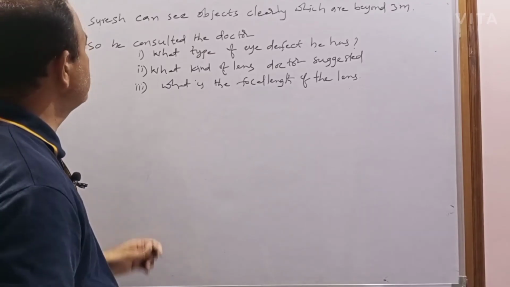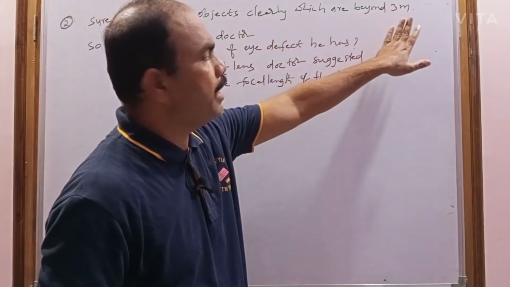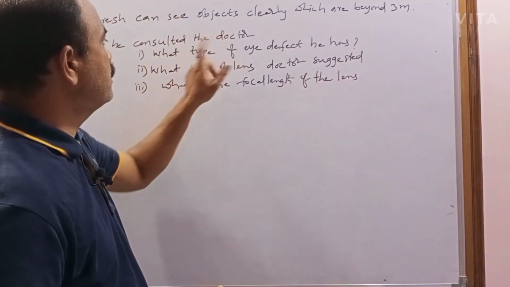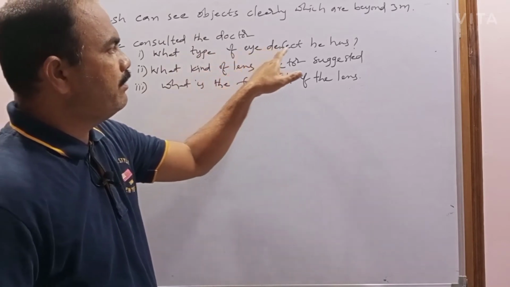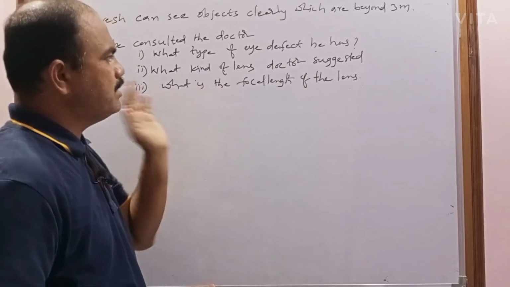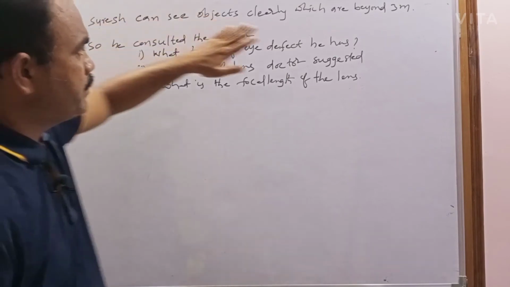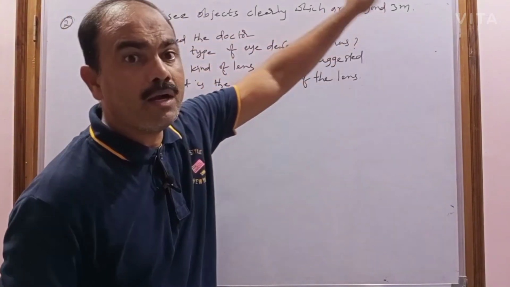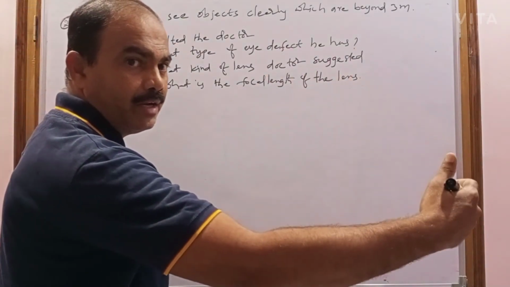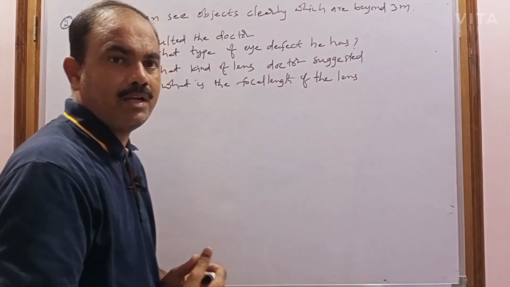Second problem. Suresh can see objects clearly which are beyond 3 meters. He consulted the doctor: what type of eye defect does he have, what kind of lens did the doctor suggest, and what is the focal length of the lens? This person Suresh can see only objects beyond 3 meters. He can't see up to 3 meters, but he can see beyond 3. Which type of defect is that?